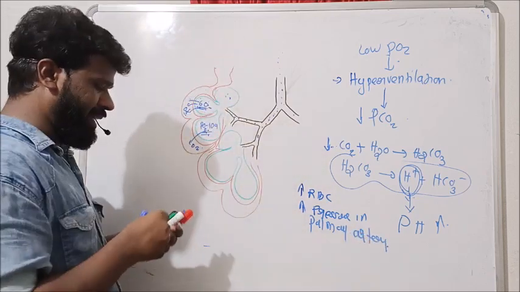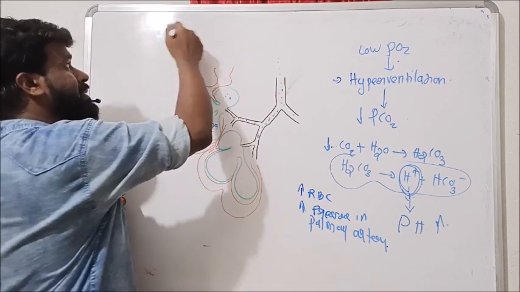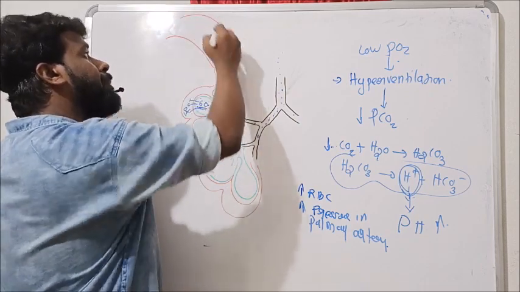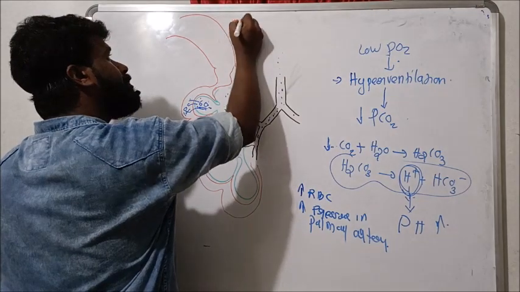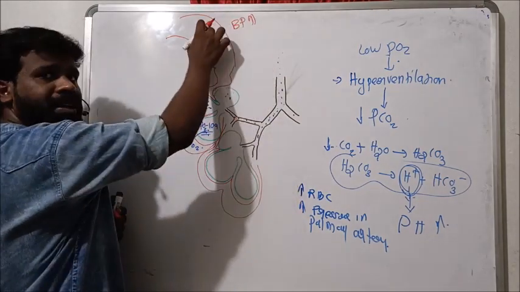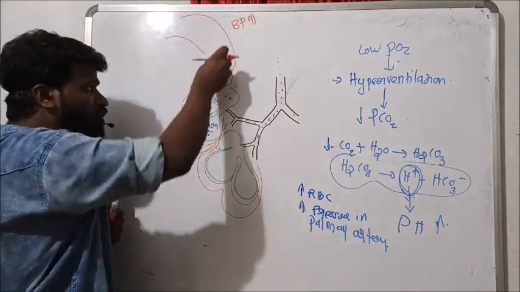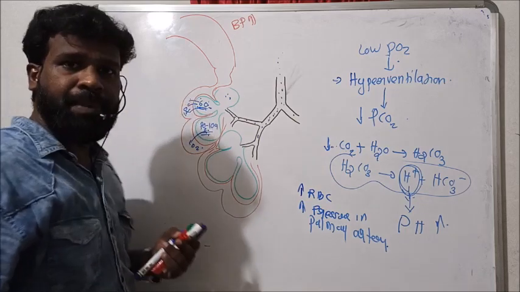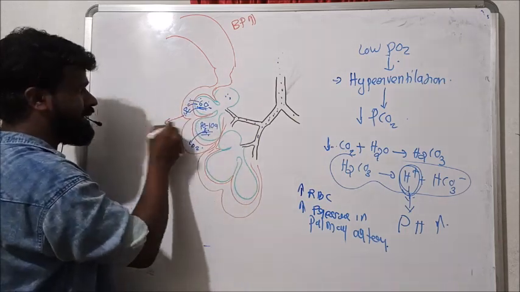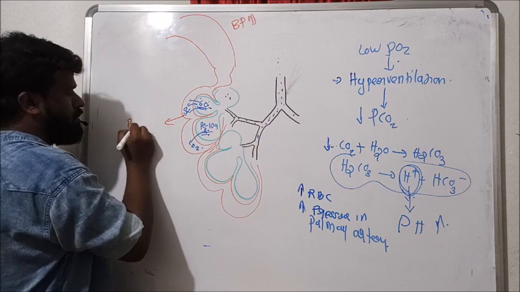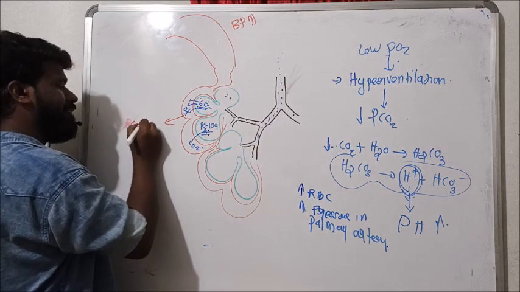Suppose this is the pulmonary artery. The blood pressure increases in the pulmonary artery, which can supply a large volume of blood to the capillaries surrounding the alveoli. This is the capillary surrounding the alveoli.